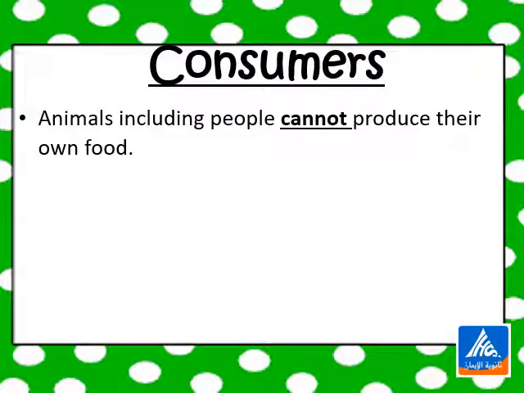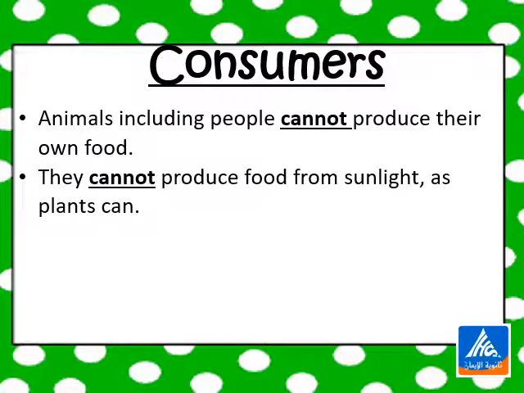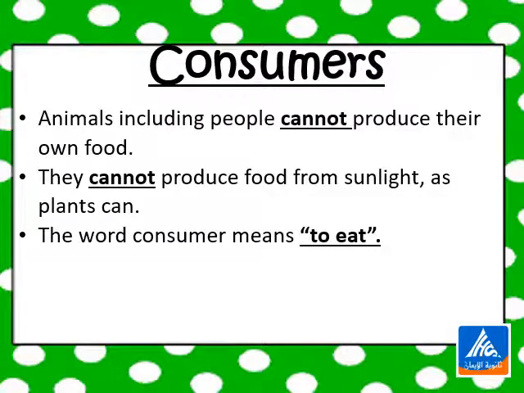Now we will talk about consumers. Animals, including people, cannot produce their own food. So animals, including people, are not producers because they cannot produce their own food. They cannot produce food from sunlight as plants can. The word consumer means to eat.